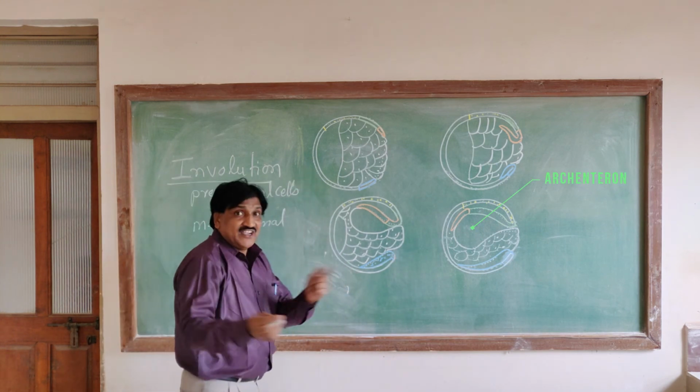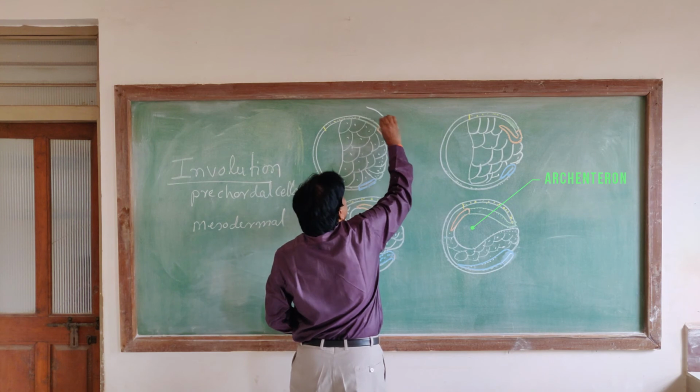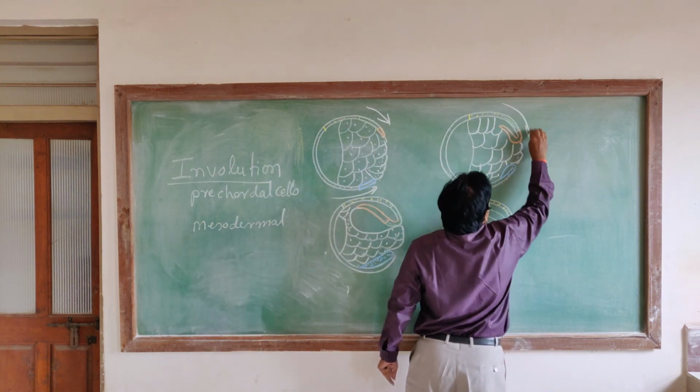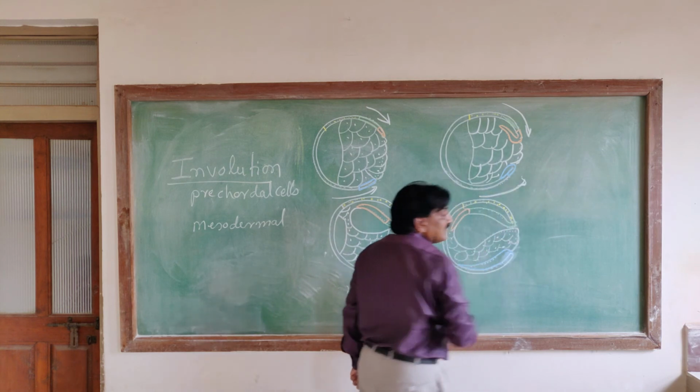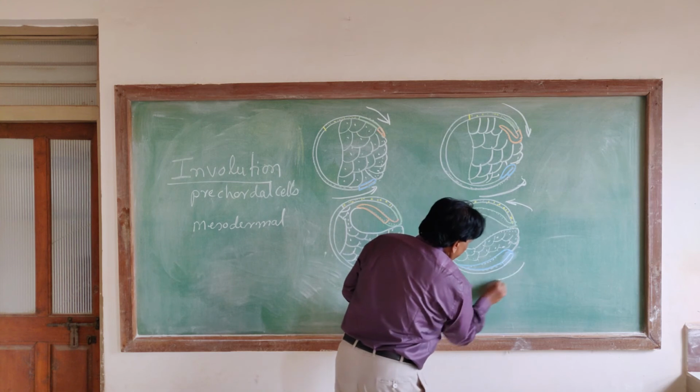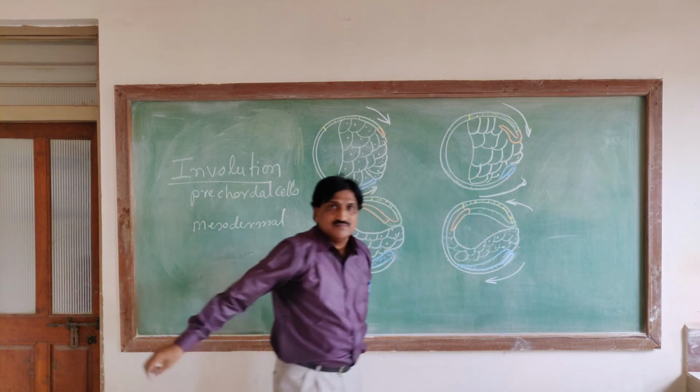That is where in the textbook they give the direction. Inside, the direction is given like this from the blastopore.